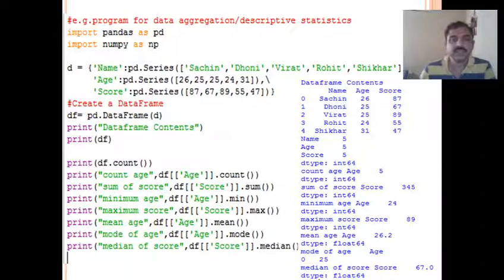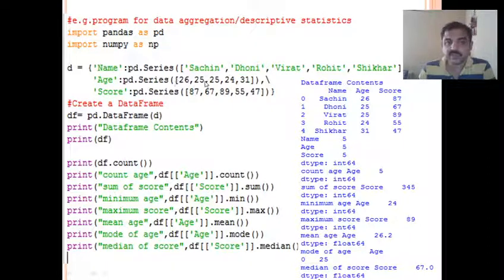Now we'll see an example. In a single example, we'll see all the descriptive functions that we studied. Here we have imported the features of pandas and numpy. Then we have created a dictionary with keys name, age, and score, and we took the values as series. So pd.Series and a series of values are taken as values.